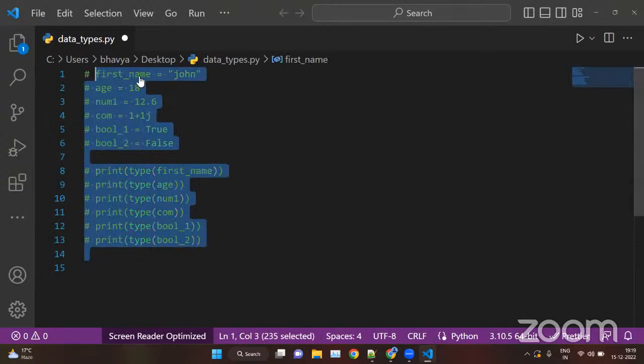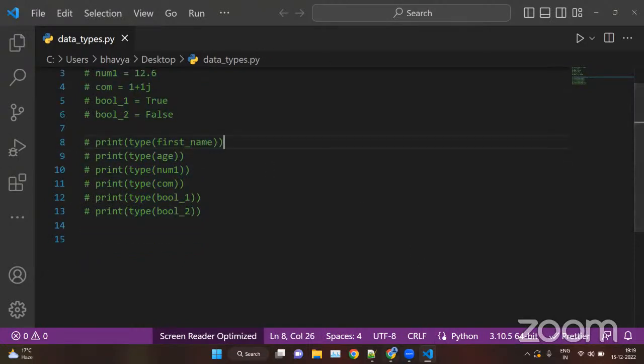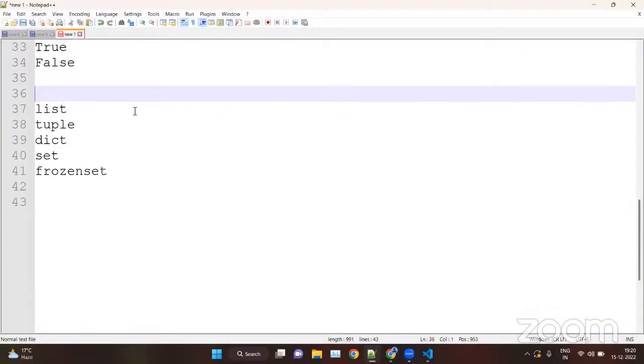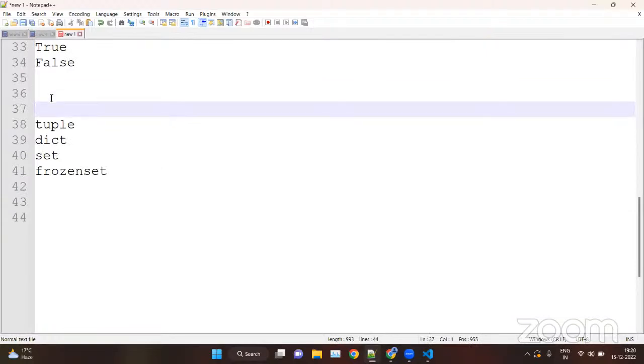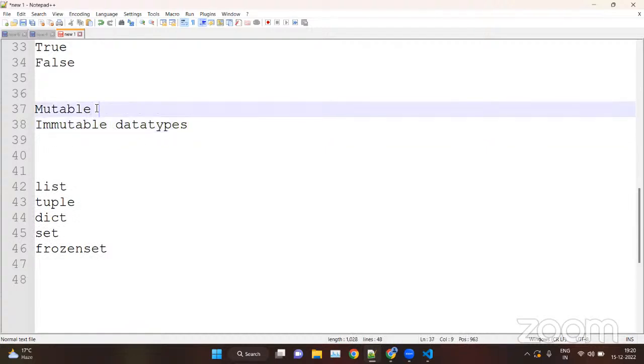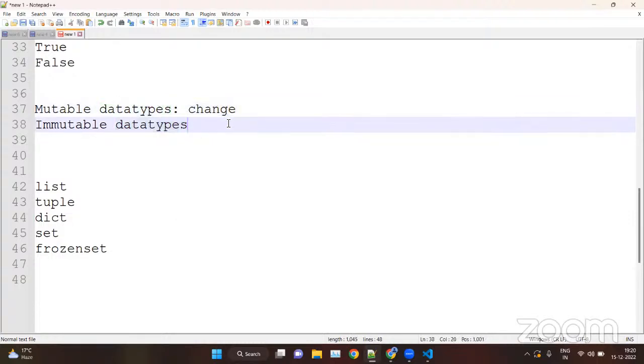Now we will move to the next part, that is other data types: list, tuples, set, frozen set, and then dictionary. Now before that, I want to make clear one more concept, that is mutable and immutable. They are not data types, they are just a category. Mutable data types are the data types which we can change, which is changeable. Immutable data types are the data types which we cannot change, unchangeable.